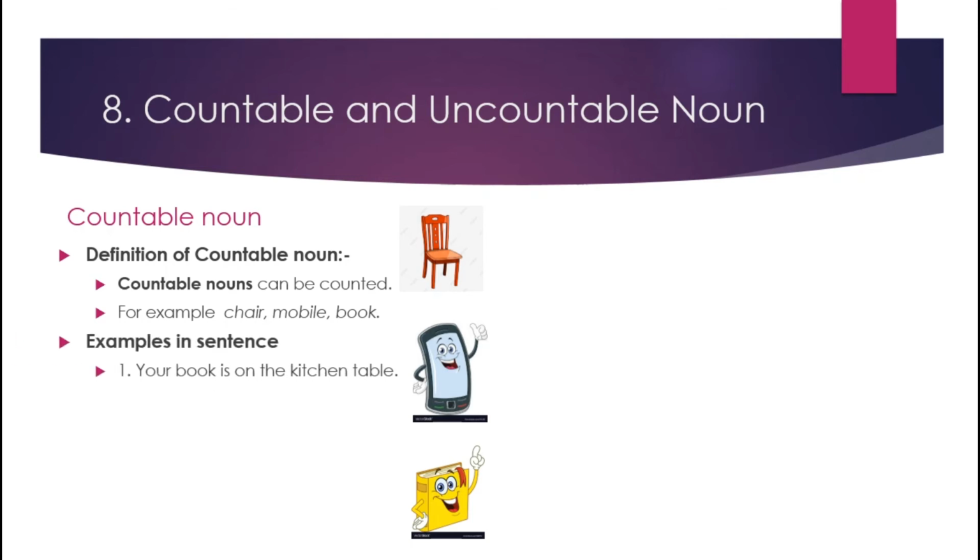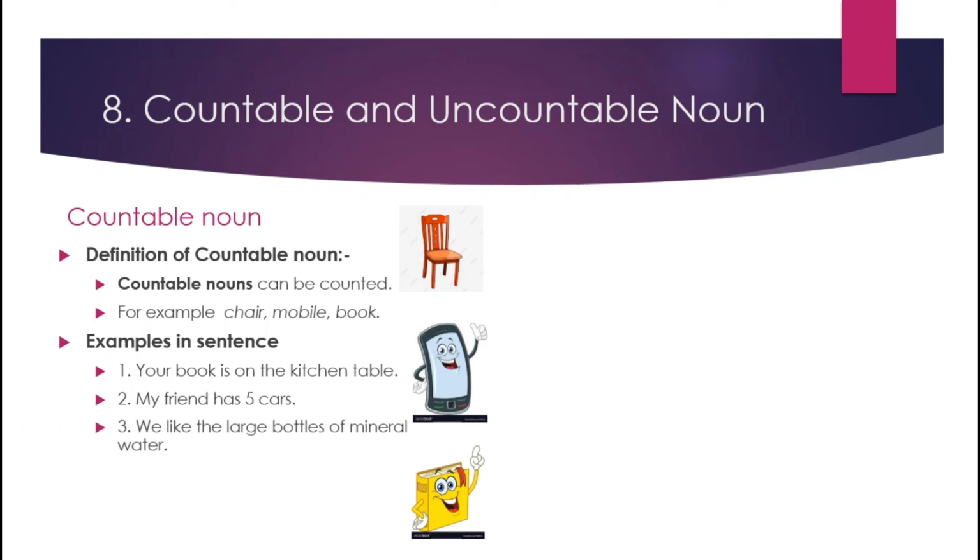Like the example, your book is on the kitchen table. So here book we can count and table we can count. Both are countable nouns, singular countable nouns. Then, my friend has 5 cars. So friend is only one, it means singular countable, and cars, lots of cars, so plural countable noun.